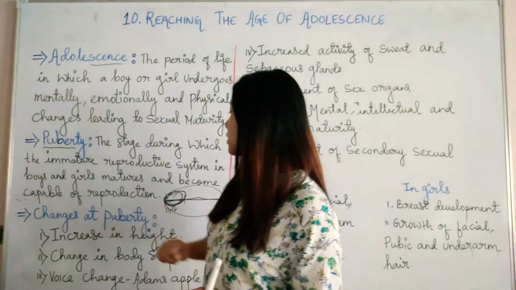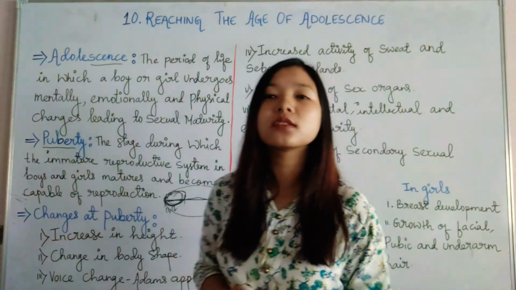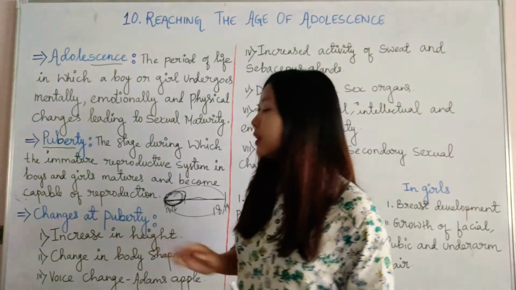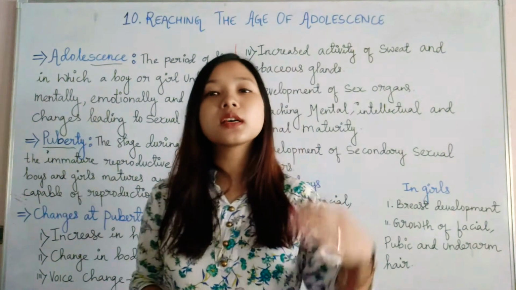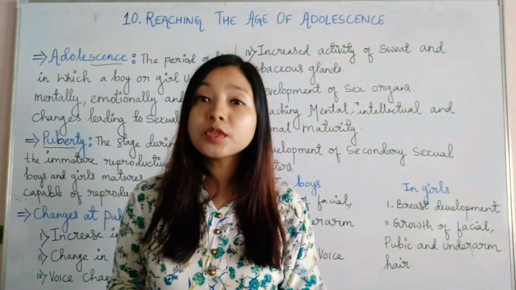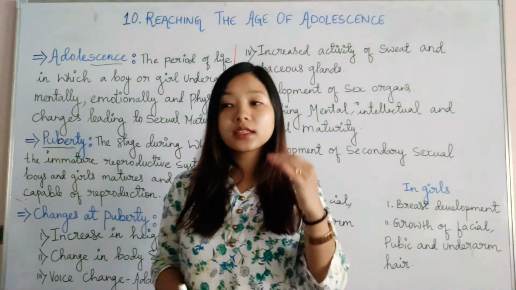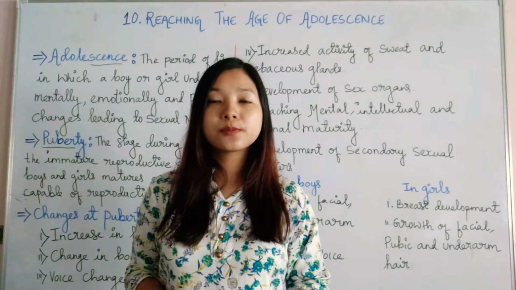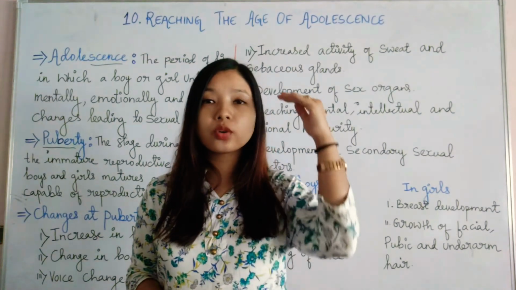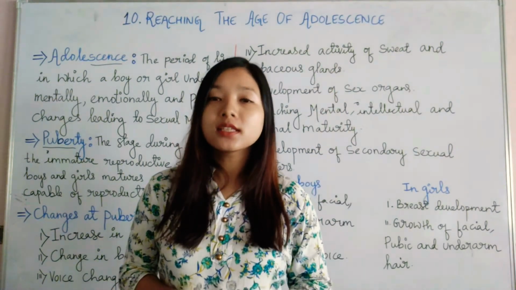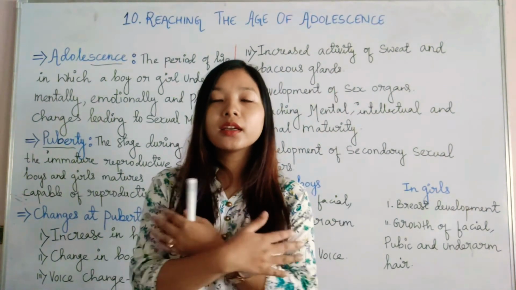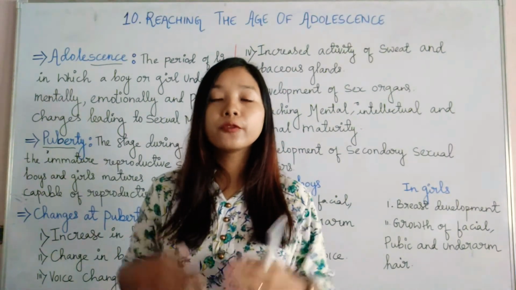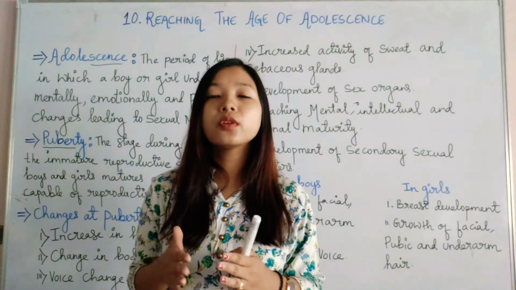Next, let's discuss what are the changes that take place during puberty. First of all, increase in height. The child experiences growth in height. Sometimes you may see a sudden spurt of growth in children. Within the span of 1 year, they may show a great increase in their height. Sometimes the bones of their hands grow before the bones of their legs.